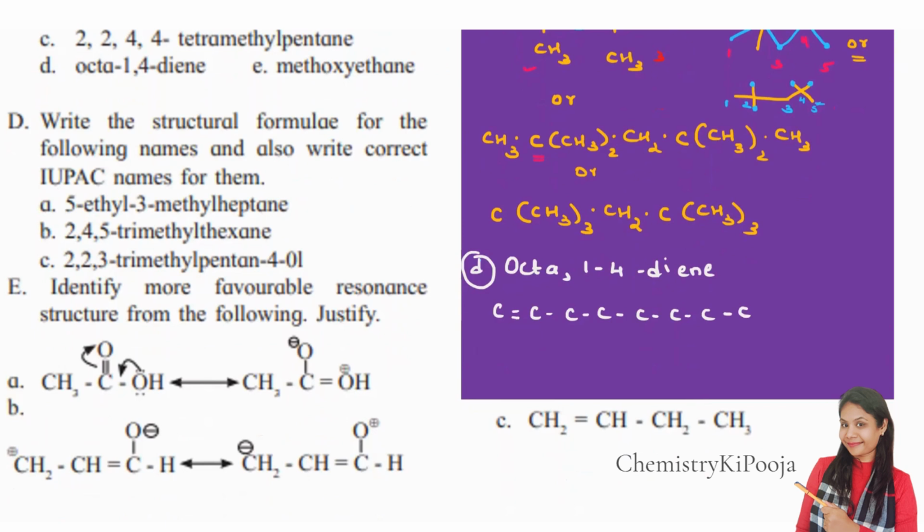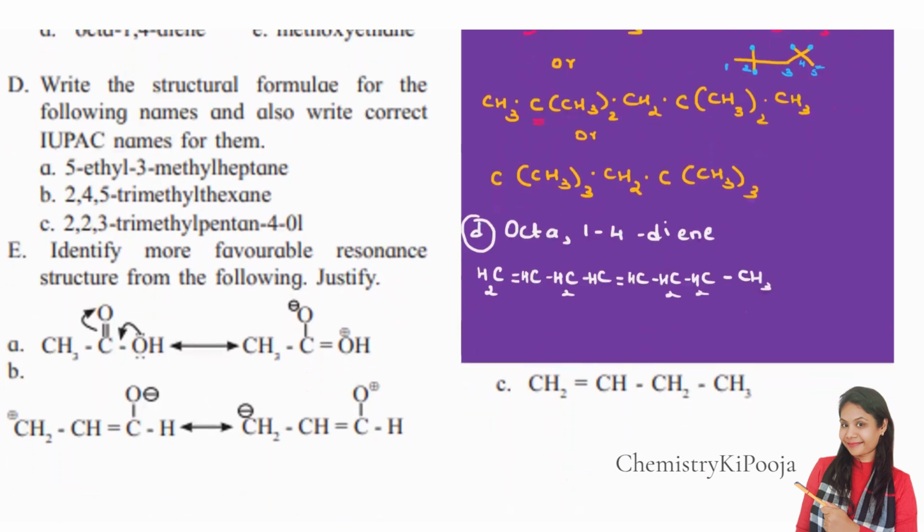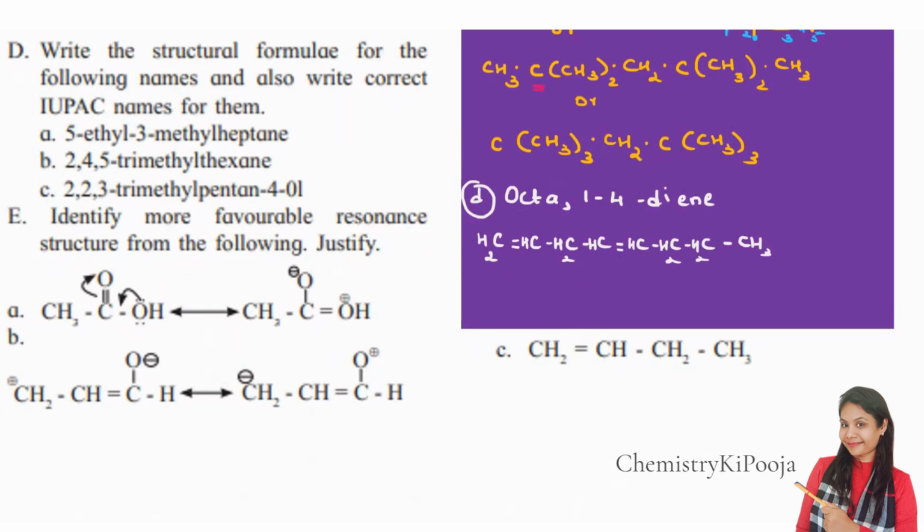So this is first and then second, third and fourth and fifth carbon. Okay. First position means between 1 and 2. Fourth is between fourth and fifth. And then the rest we are going to balance quickly with hydrogen. This is hydrogen. Here also hydrogen. This is CH2, CH2 and CH3. Clear?